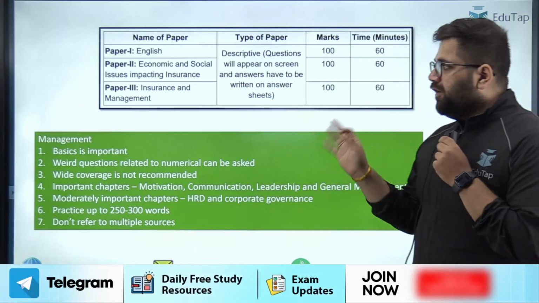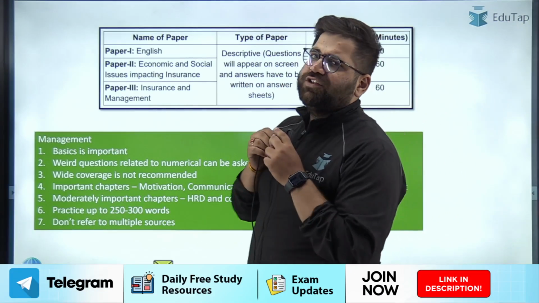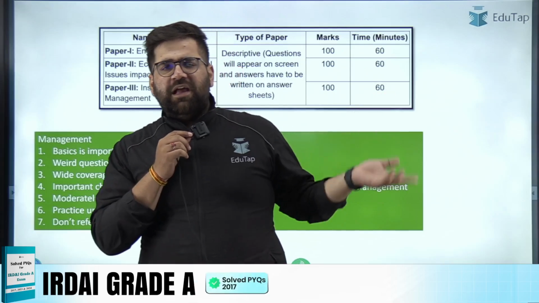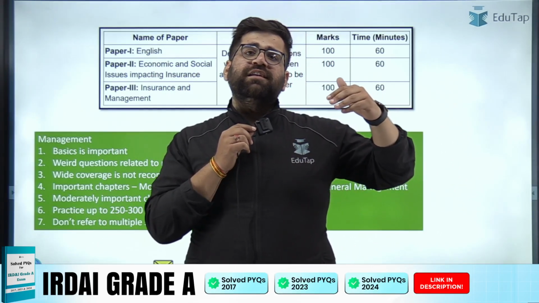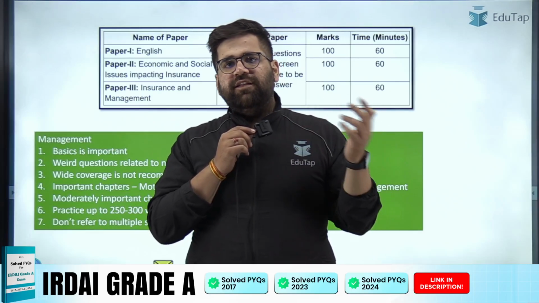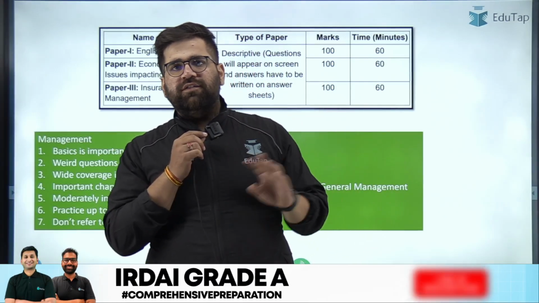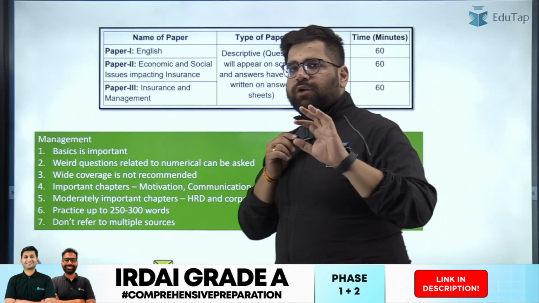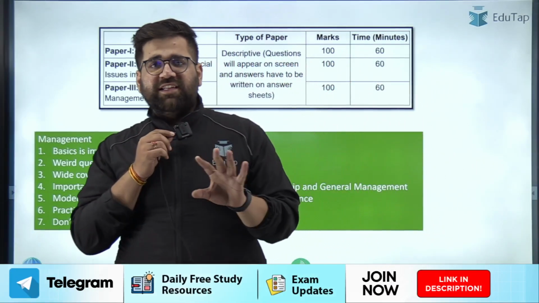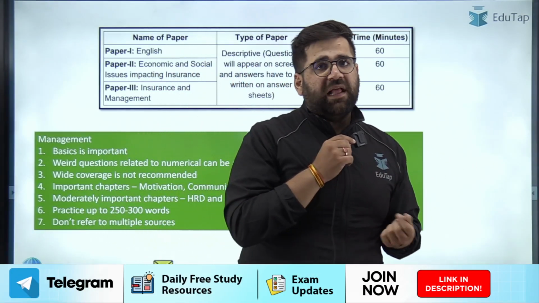Then you have weird questions. Weird questions as in, some questions are based on numericals. For example, in 2024 there was a question based on management, but it was based on Zomato's history, like when they started, what is their total turnover, what is their total sales and all that stuff. So if you see, some weird questions can come, but you do not have to worry about them because they are easy. They are in fact scoring if you are good in mathematics.